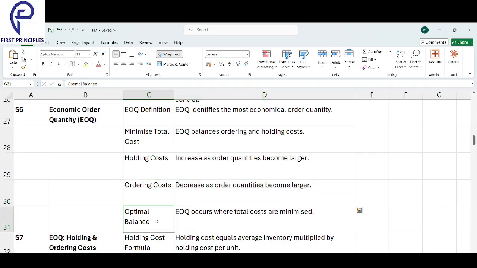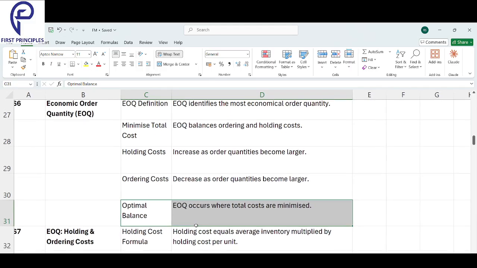If you have an optimal balance, that is what EOQ does. EOQ is that order quantity that you should order each time such that your holding cost and your ordering cost both are minimized. Okay, that is about EOQ.